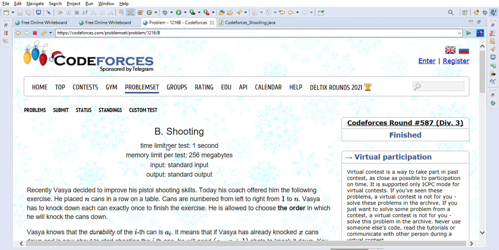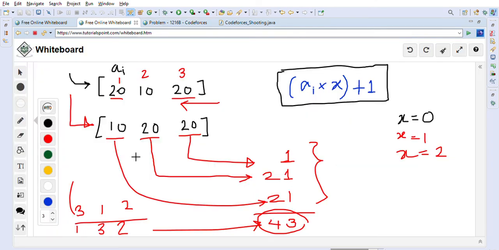As I explained with this example, this is the greedy approach we have solved this problem with. We first created the pair class objects that capture the durability and the index in the original array, and then we sorted these pairs in increasing order, and then we go from last to one, right? Last to one, which means last index to first index, right?